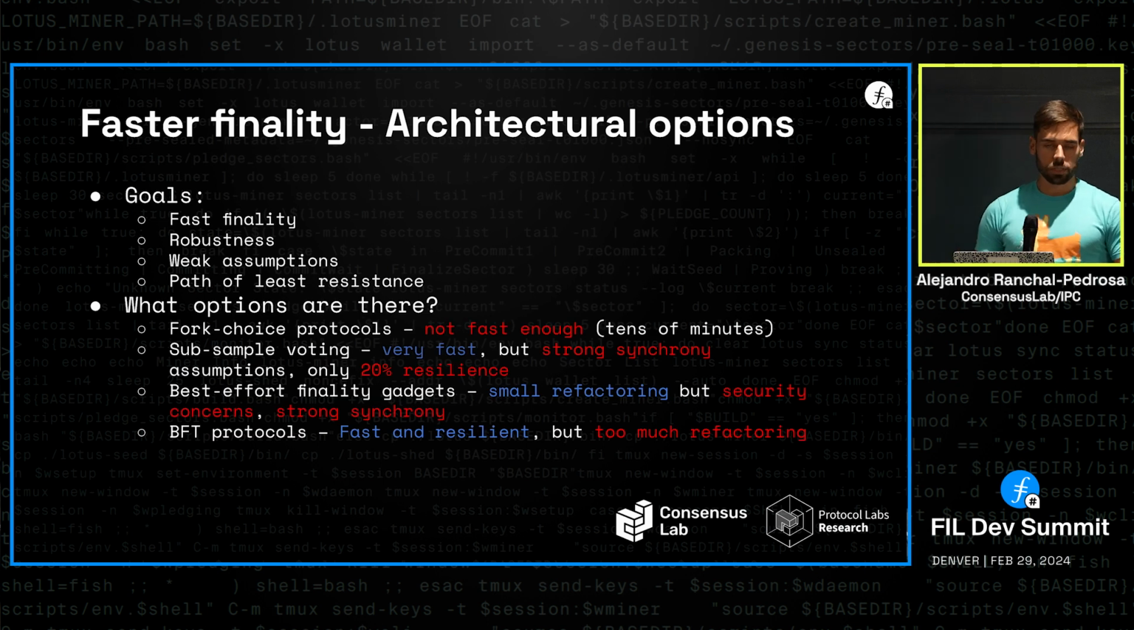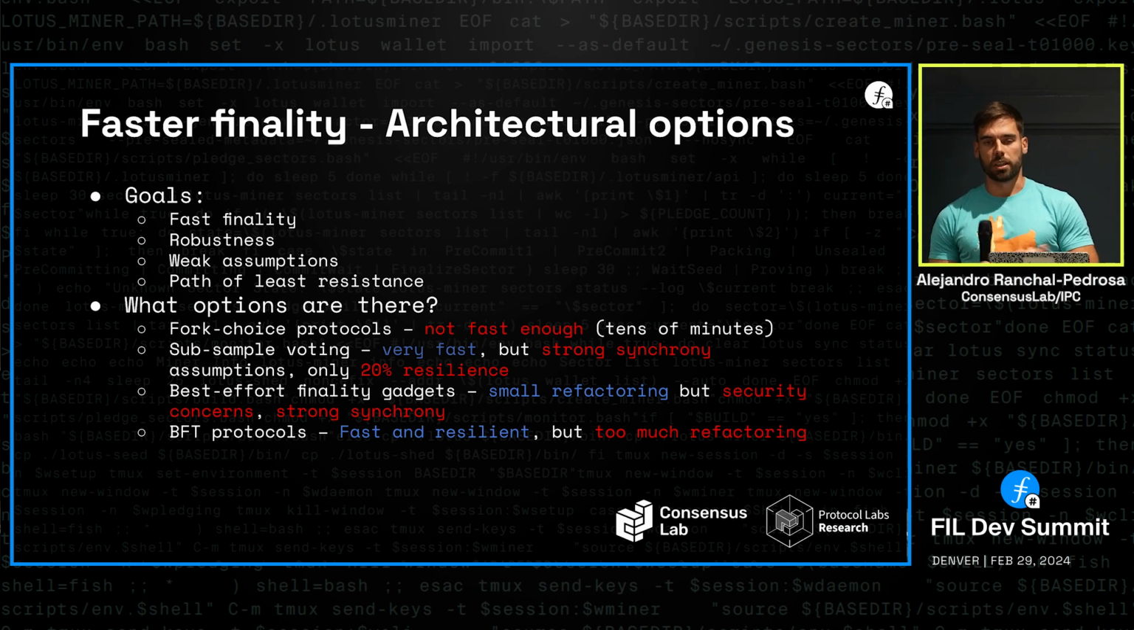So with these goals in mind, we set out to look at the state of the art. And here's a very summarized explanation of some architectures that we looked at. Fork choice protocols, as already said, are not fast enough. They don't do the job of tens of seconds for finality. When you're looking at fast finality, one of the architectures that stands out is Avalanche's subsample voting, because it's extremely fast. It can finalize things within a second, and it scales very well. It's independent of the number of participants, but it has strong assumptions, particularly strong synchrony, and it tolerates an adversary controlling at most 20% of the power table.